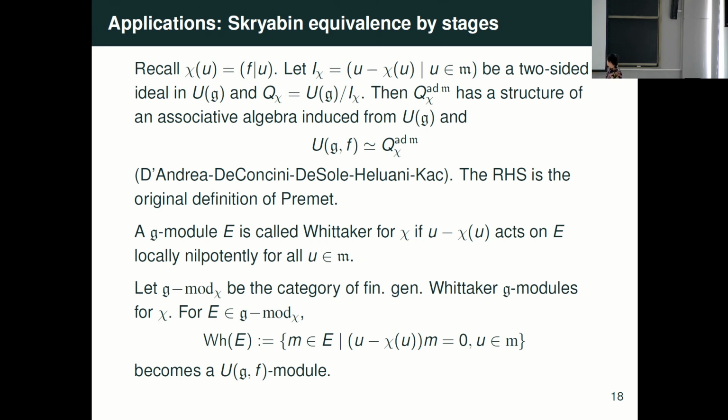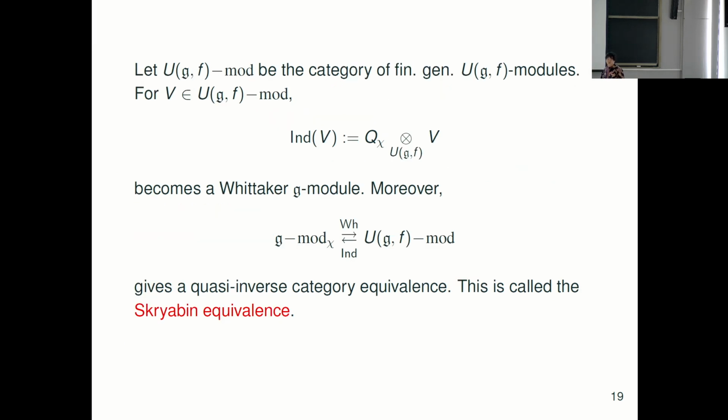But if you use this definition, we can think of a Whittaker module of g corresponding to our choice of chi. And then we consider the Whittaker space, Wh(E). This space is spanned by Whittaker vectors. But the point is that by this construction, this Whittaker space becomes a module of the finite W-algebra. On the other hand, we want to consider a category of finite W-algebra modules.